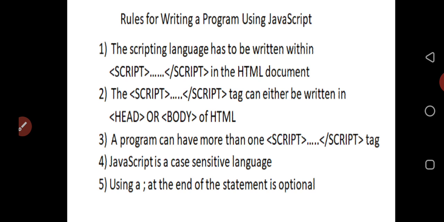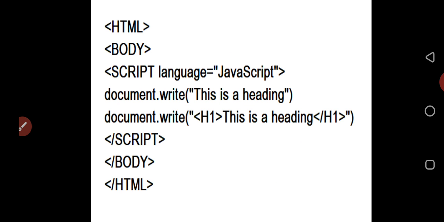So we have to follow these rules for writing JavaScript programming. First, the scripting portion has to be written within the opening and closing of the script tag in the HTML document. The script tag can be written either in the head or the body. A program can have more than one script tag. JavaScript is case sensitive, meaning the same thing in capital and small letters makes a difference. Now we'll see how to write the program.